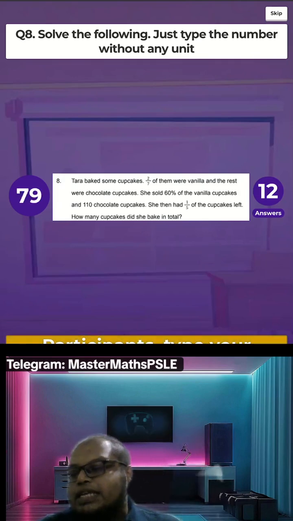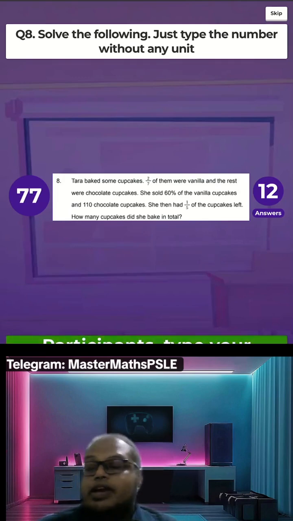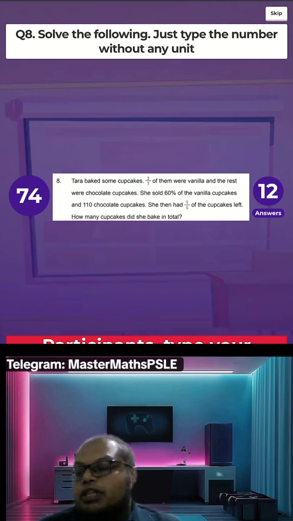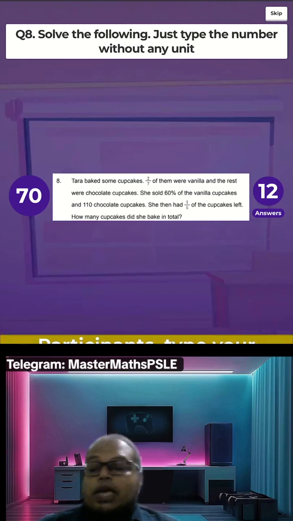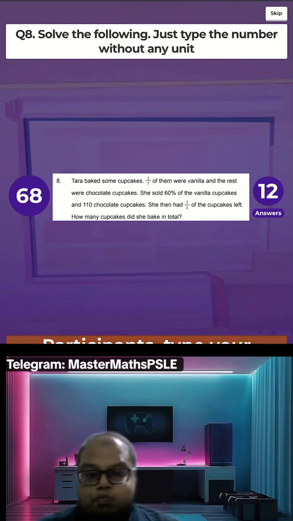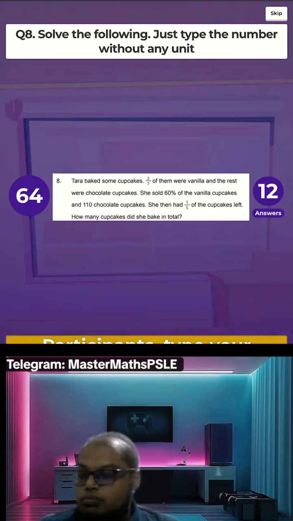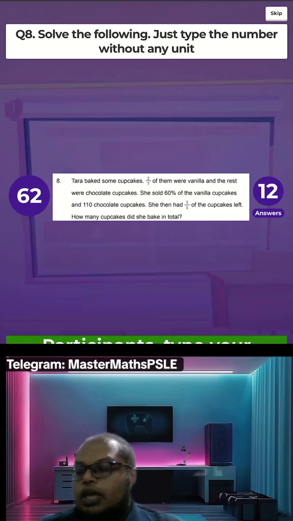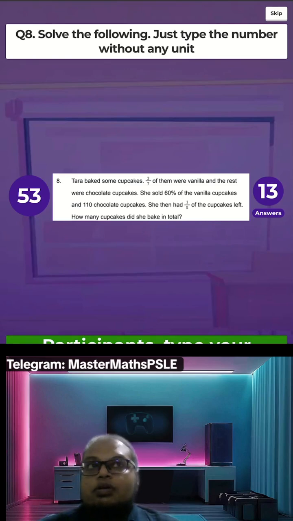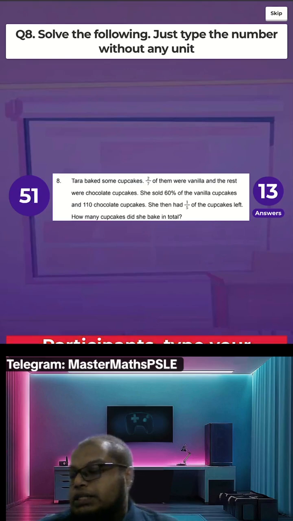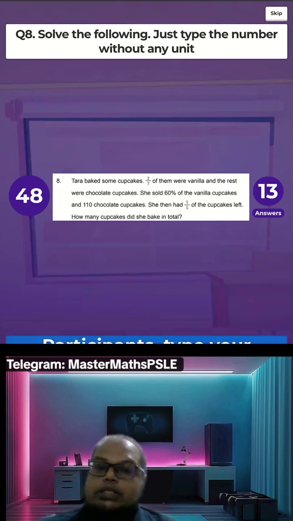Alright, so like I said just now, if you use a fraction, the denominators are referring to the same thing. So you can start off by making the denominators the same. Then after you make the denominators the same, again you split up, where 2/7 is the vanilla and the rest are chocolate.